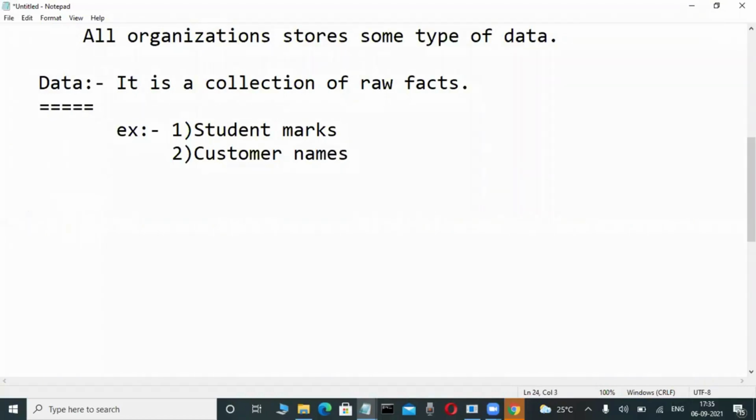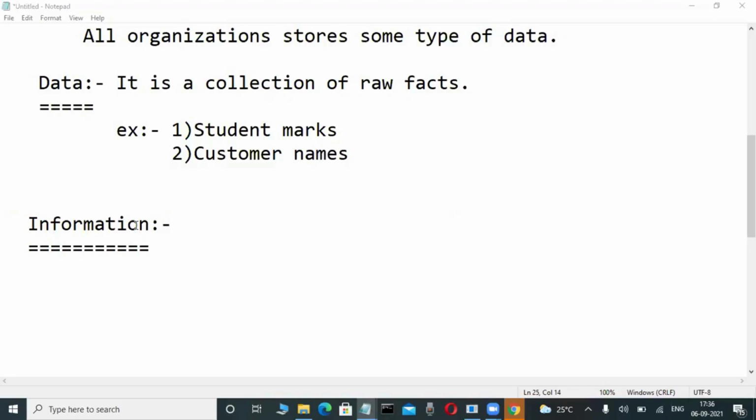Now the side heading: information. Write this also, because through this we are explaining information. What does information mean? Slowly observe here. Many people, even well-known persons, when I ask what information means, say information is nothing but a collection of data, or data is nothing but a collection of information.